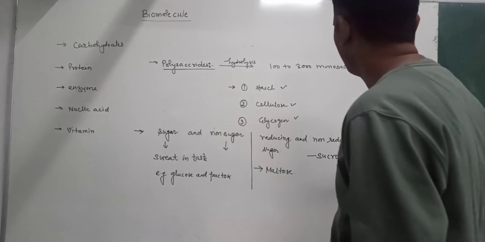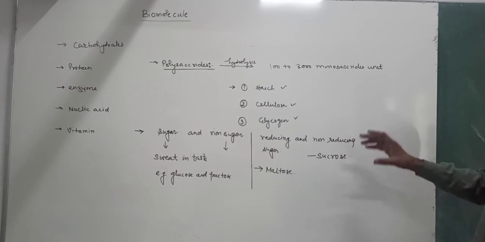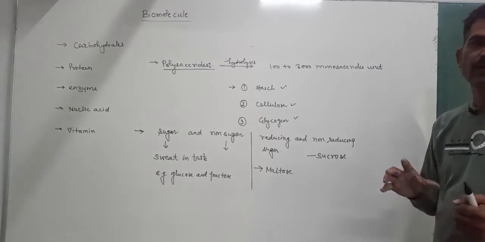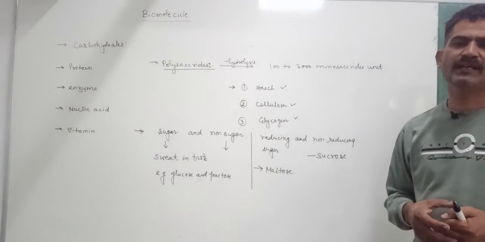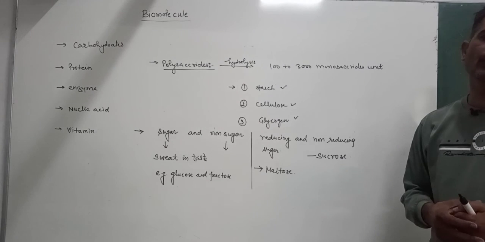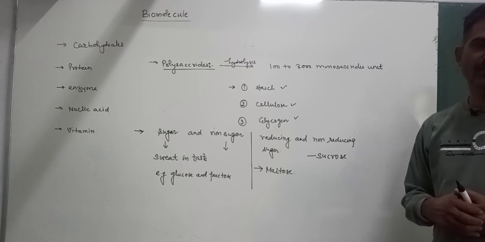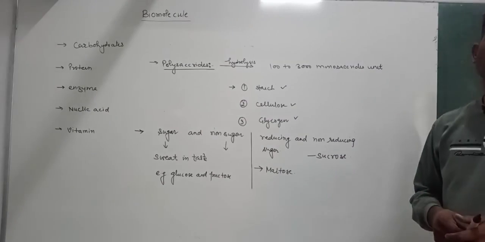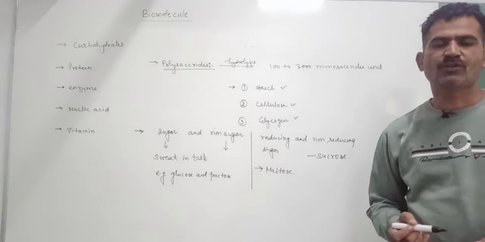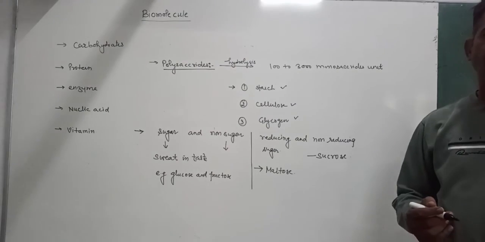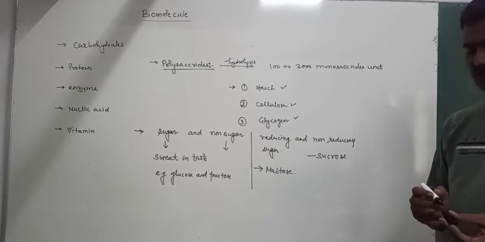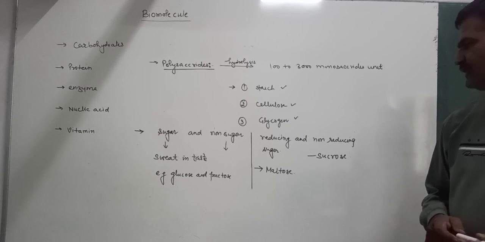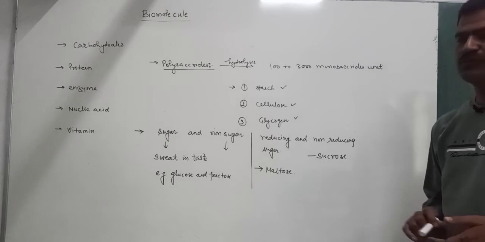This is a very important question. Many times it is asked what are reducing and non-reducing sugars. Reducing sugars are carbohydrates that have a free aldehydic or ketonic group in their structures. It means they can reduce mild oxidizing agents, just like Tollens' reagent. And the non-reducing sugars have no free aldehydic or ketonic group.